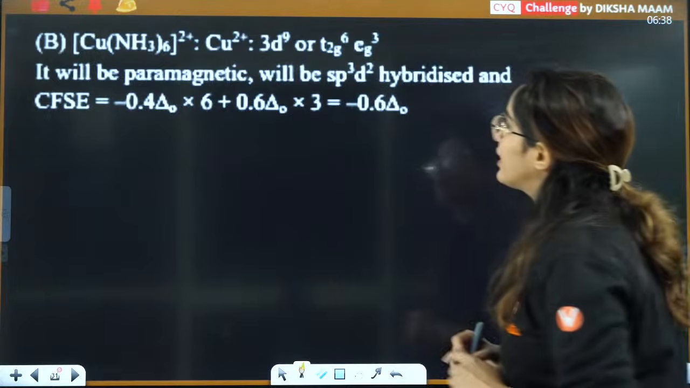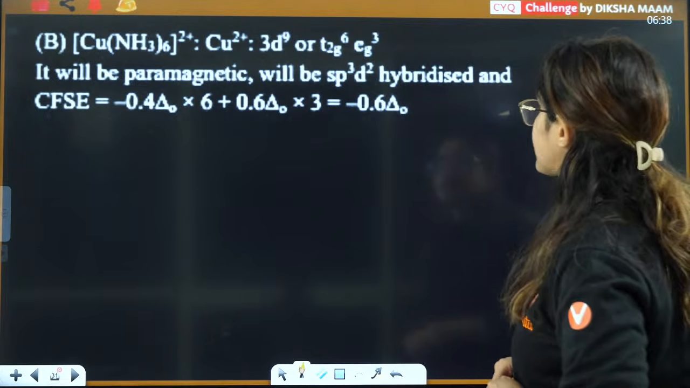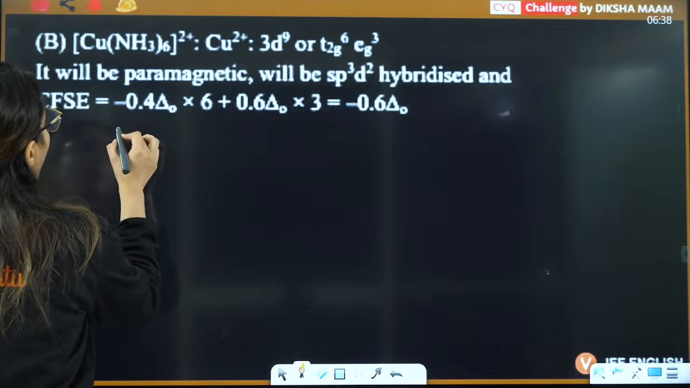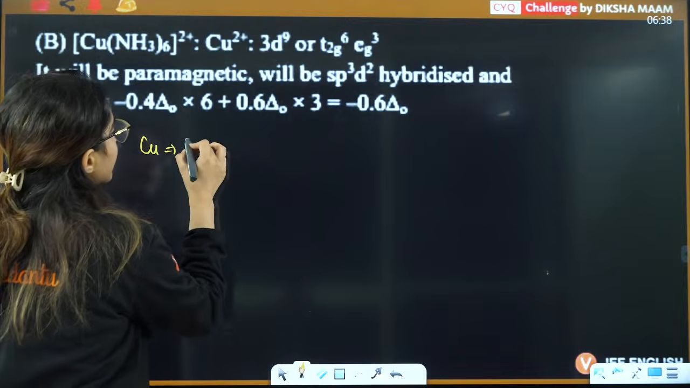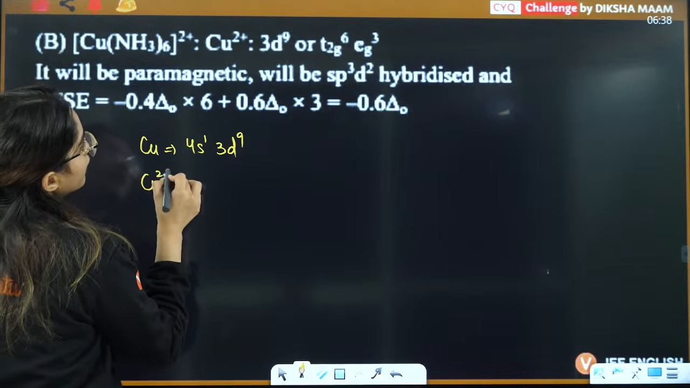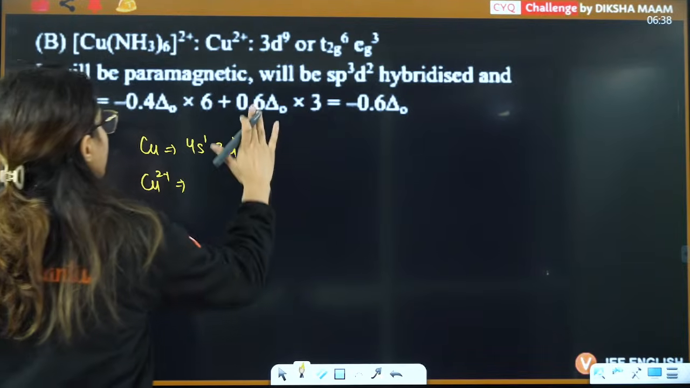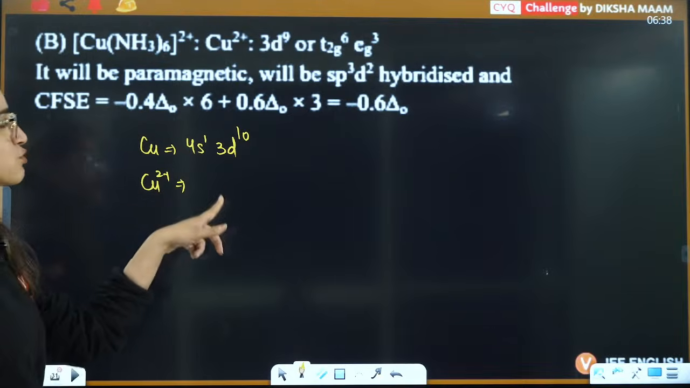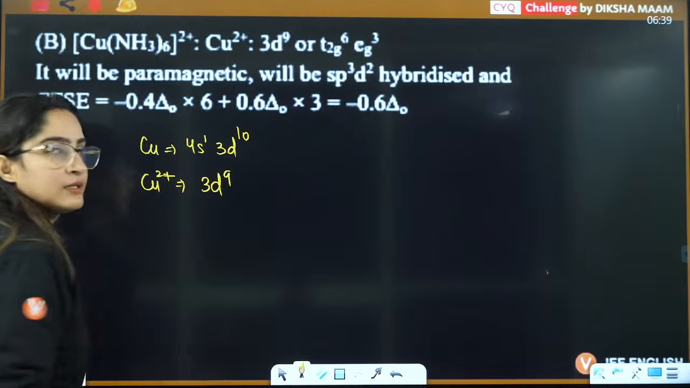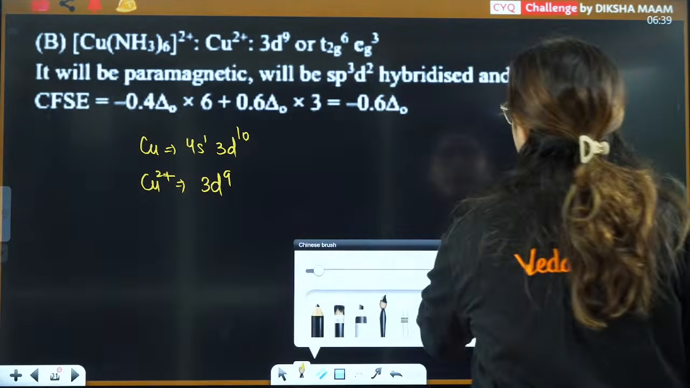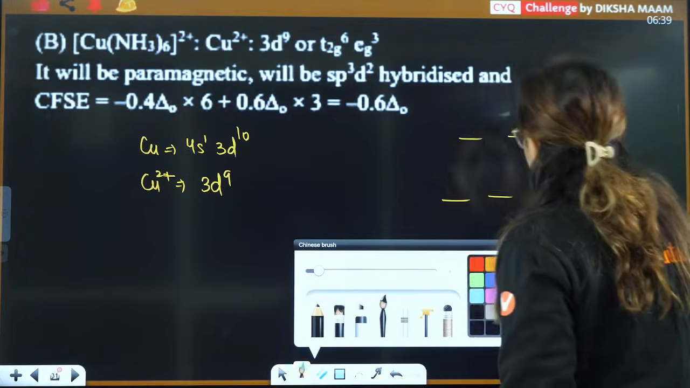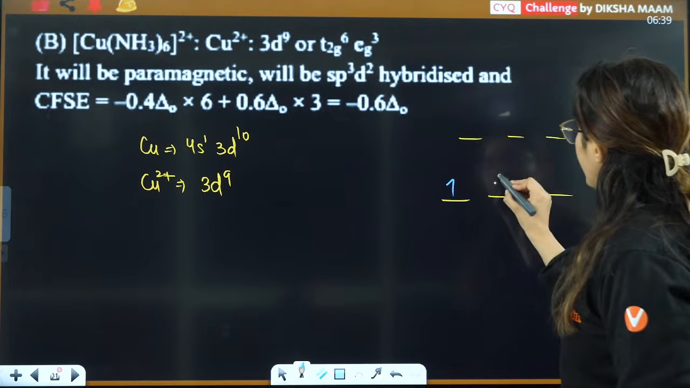What about the second one? You have copper with NH3 (the complex is copper NH3 6). In this case, copper is 4s1 3d9. You take out 2 electrons from copper, and this is going to be 3d9. Now in case of 3d9, what will you have? 1, 2, 3, 4, 5, 6, and because it is going to cause the pairing, so it will be 1, 2, 3.